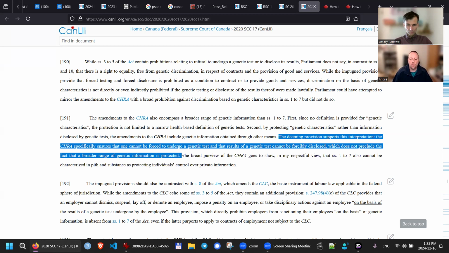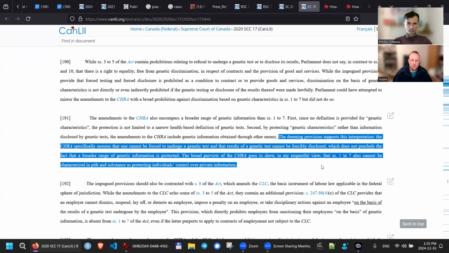The broad purview of the Canadian Human Rights Act goes to show, in my respectful view, that section 1 to 7 also cannot be characterized in pith and substance as protecting individuals' control over private information. So here, they're basically saying under section 1 to 7, you do not have control over the private information because medical people have access to that information. Whereas under the Canadian Human Rights Act, you have control over your private information.